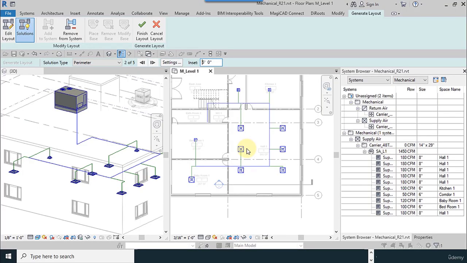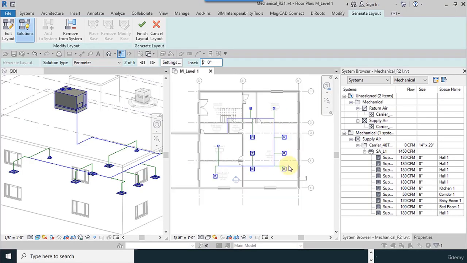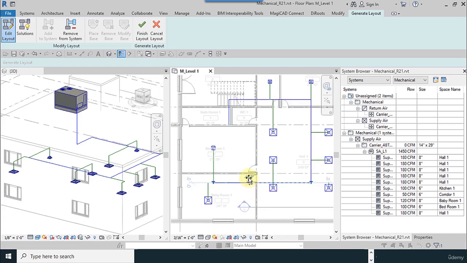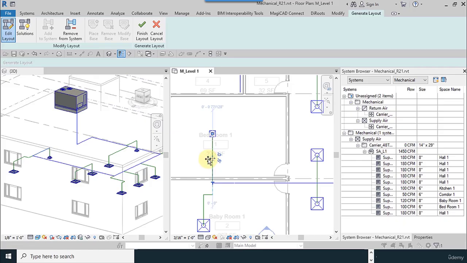After we approximately finish the drawing, not exactly completely, okay, we go to the edit layout tool. Okay, you can select the line and move it up, left, or in any direction.